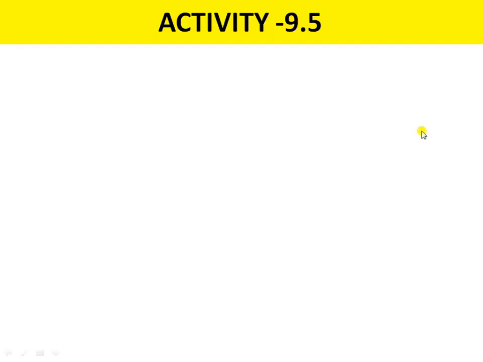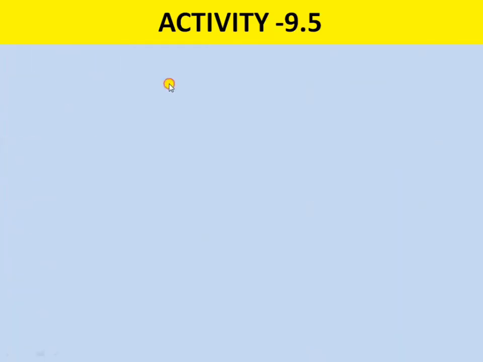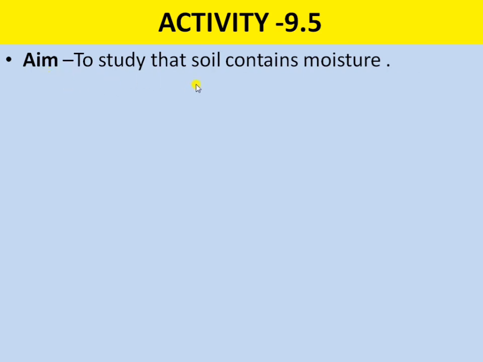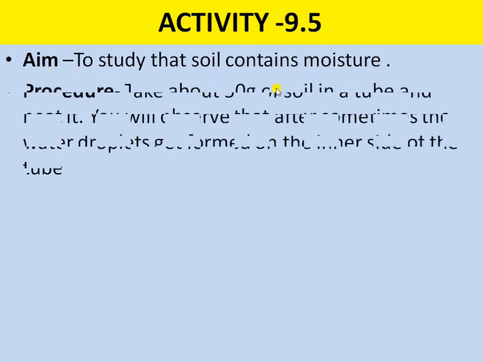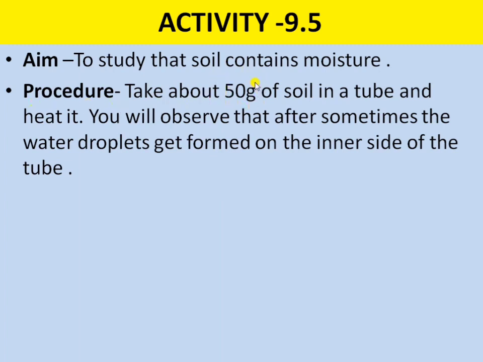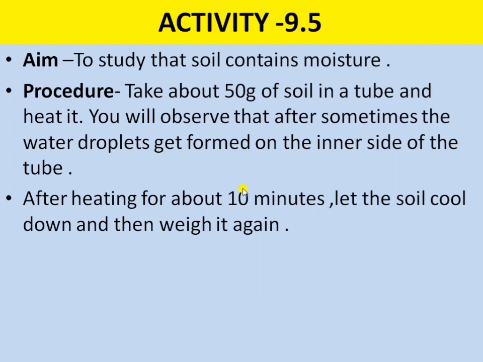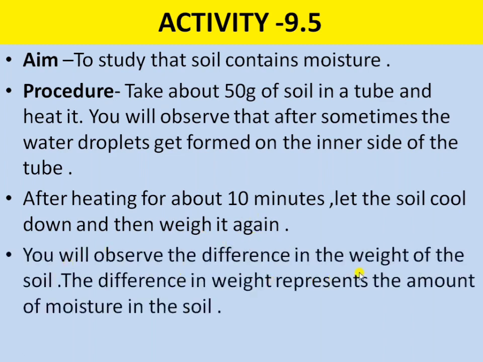Moving on to the next activity, activity 9.5. The aim of this activity is to study that soil contains moisture. The procedure is, take about 50 grams of soil in a tube and heat it. You will observe that after some time water droplets form on the inner side of the tube. After heating for about 10 minutes, let the soil cool down and then weigh it again. You will observe a difference in the weight of the soil, and the difference in weight represents the amount of moisture in the soil.